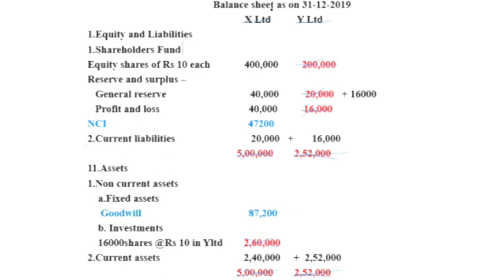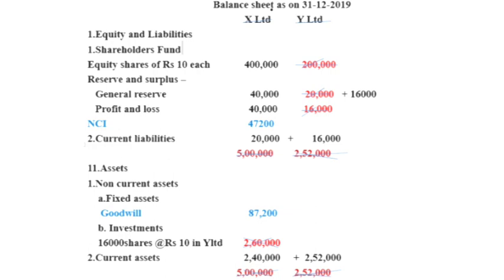So reserve and surplus in the consolidated balance sheet comes to 40,000 plus 40,000 plus 16,000, that is equal to 96,000. Then non-controlling interest, we already calculated, 47,200.